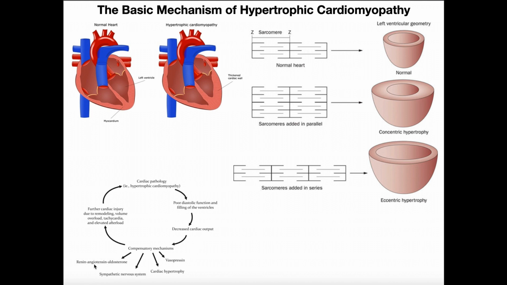Angiotensin 2 is a vasoconstrictor. Aldosterone is not a vasoconstrictor, but it will cause an increase in blood volume, further increasing blood pressure, further increasing afterload, and this is just a vicious cycle where unless it's fixed, you'll just keep perpetuating this and get a thicker and thicker heart until finally your heart goes into arrest and you die.